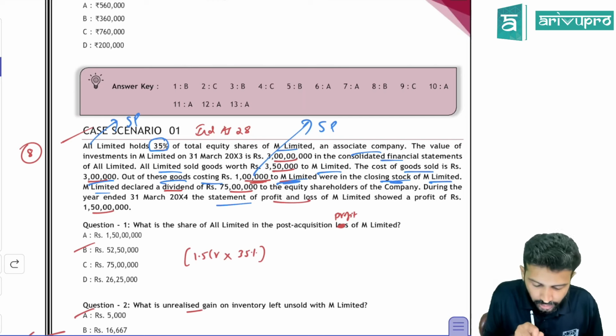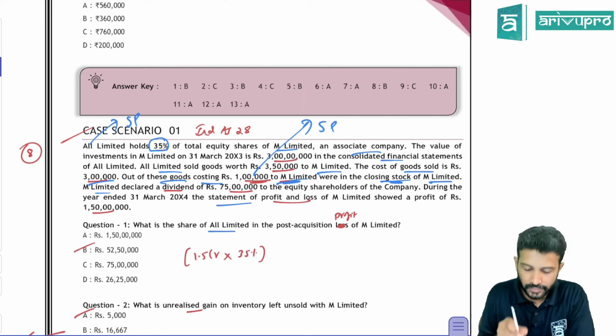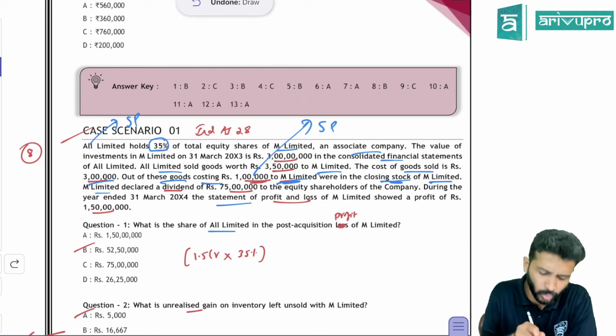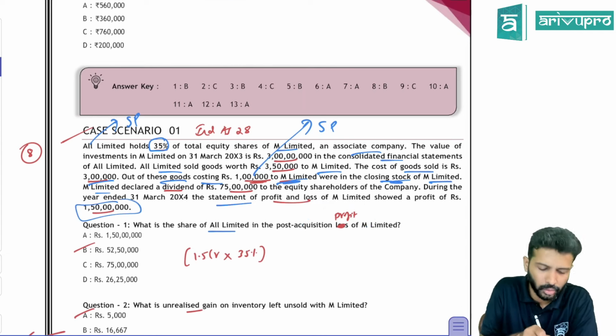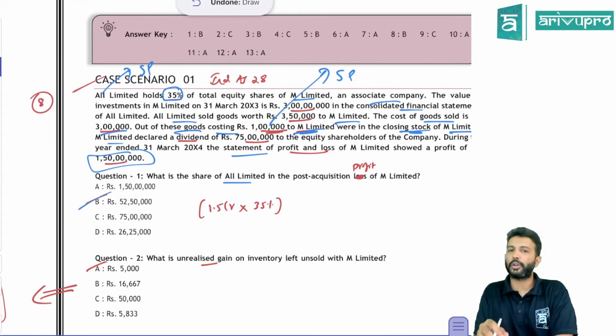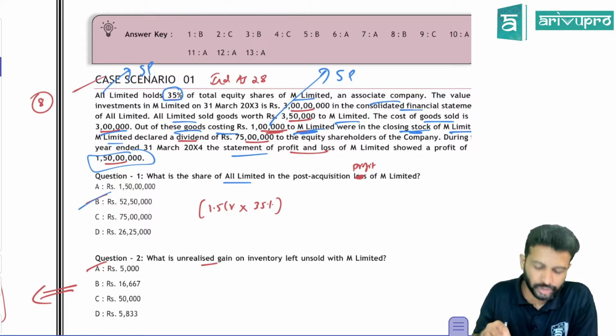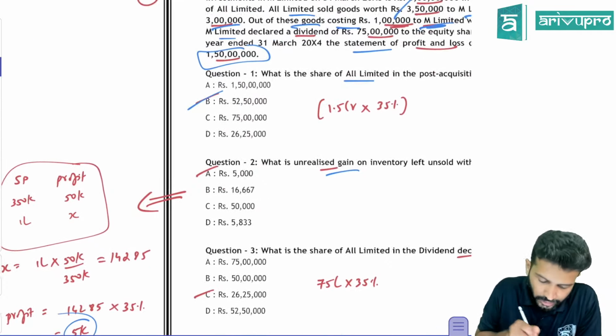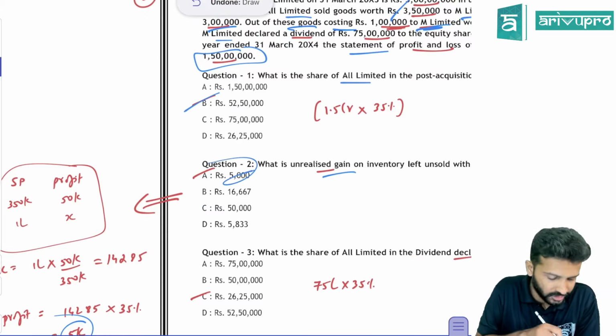So what are they asking? What is the share of A Limited, the investor, for post-acquisition profit of M Limited? So our share of profit they're asking. Total profit is 1.5 crore and we own 35%. So 35% of 1.5 crore, you're going to get 52.5 lakh. That is the parent's share of associate profit. What is the unrealized gain? We already found that out. Unrealized gain is 5,000. So select A for 5,000 as the right option.